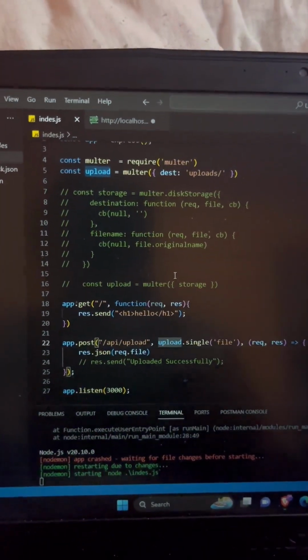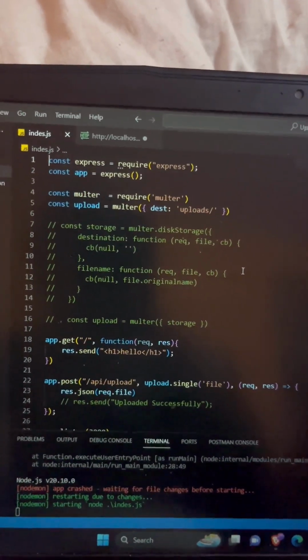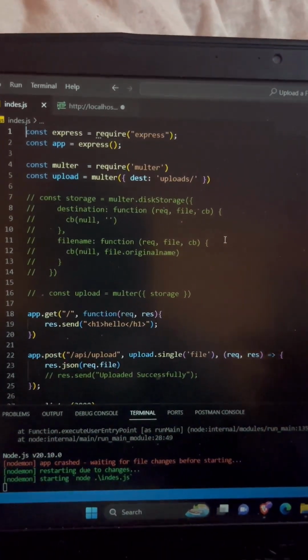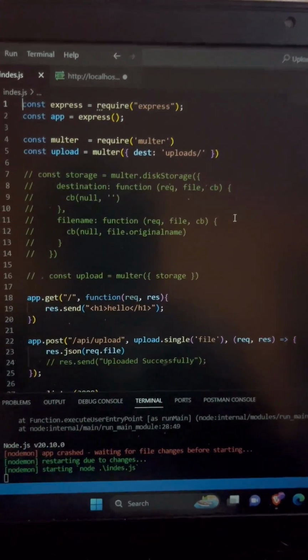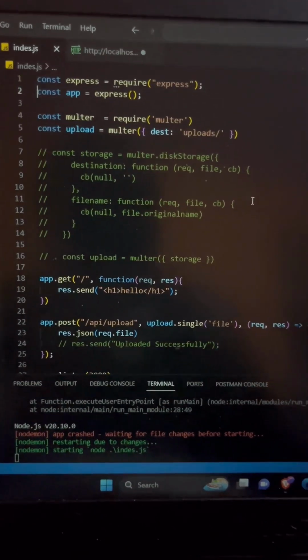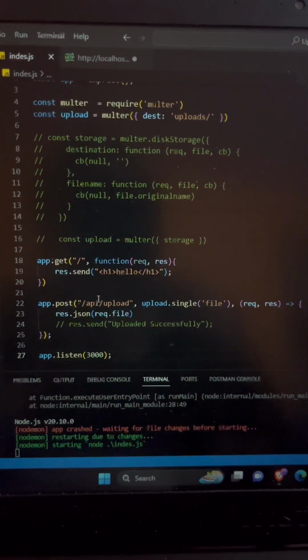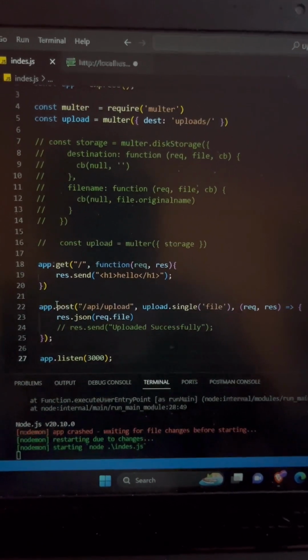Hi guys. So I made a new project. In this project I make a backend server for uploading a file. For example, if you upload an avatar, photo, or anything, this requires logic. In this logic I use the multer library, and using this library I will upload all the data.